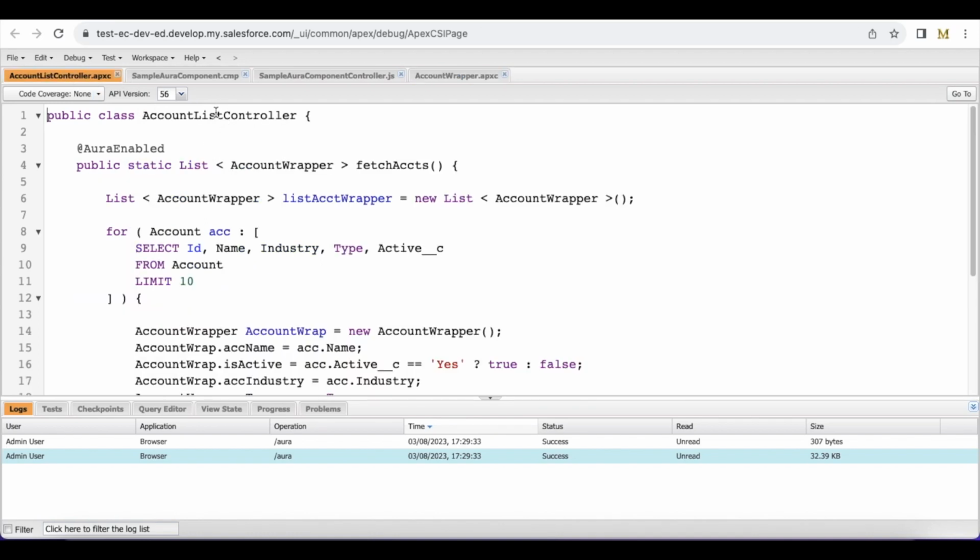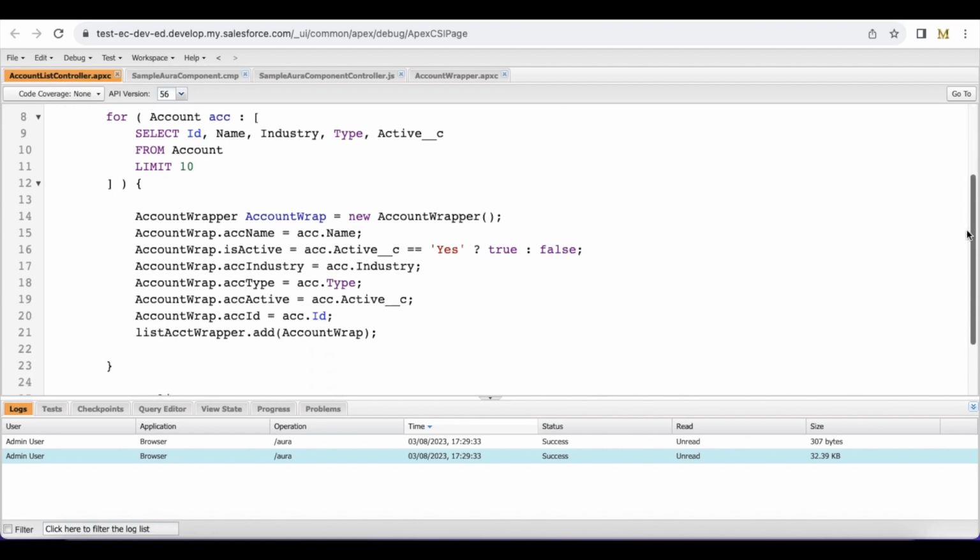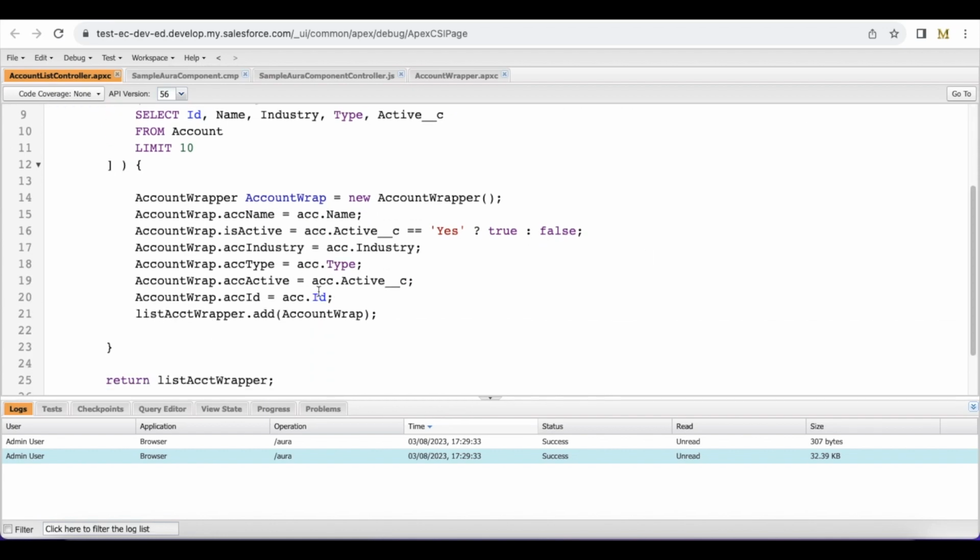I have another Apex class called account list controller. I have a method called fetch accounts. This will be called from my Lightning Aura component. I am fetching top 10 account records, and then I am using the account ID, whether it is active or not, the account type, industry.